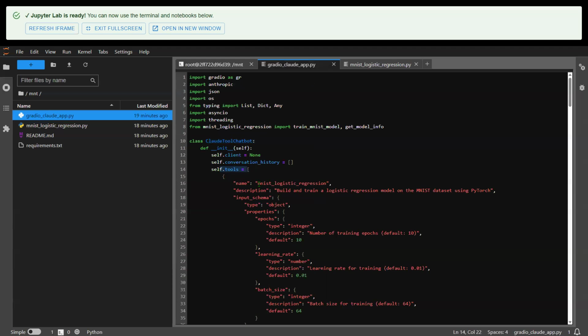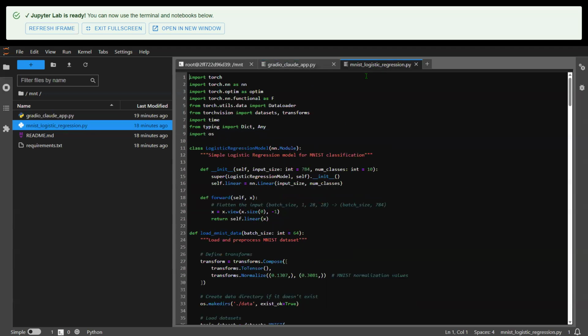In this case, the tool is MNIST logistic regression, and this needs to correspond with this function here. That's not surprising, because this function is not falling from the sky. This function is written in this second script, the MNIST logistic regression Python script.